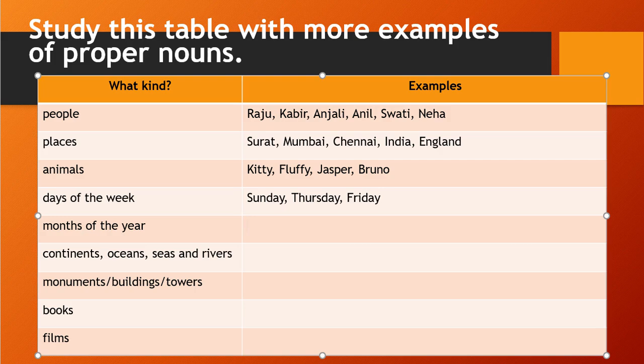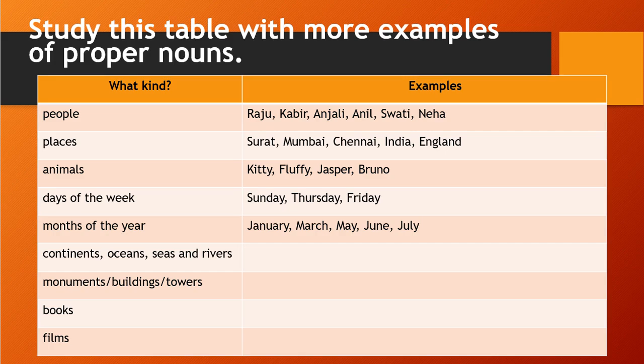Then months of the year. In a year there are 12 months, right? So every month has a unique name, that is a proper noun. I will write down from here January, March, May, June, July, December, November, September, October, anything you can write there. Okay, so all of them are proper nouns.